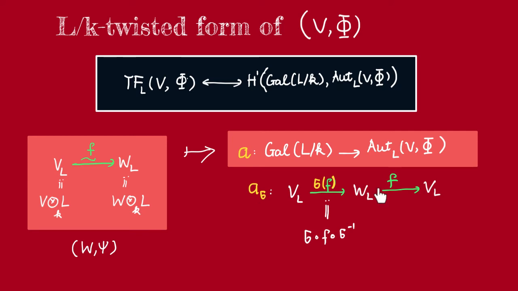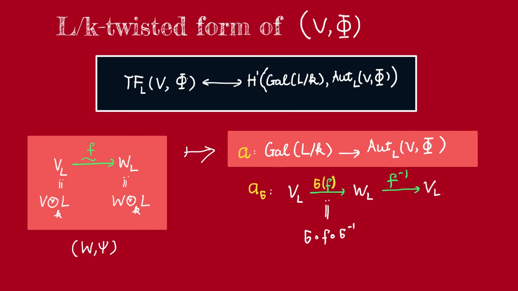So F is a map from V_L to W_L, then F inverse is a map from W_L to V_L. We're going to compose that with the following map, which I'll call σF. This is defined to be σ composed with F composed with σ inverse. This gives us an automorphism from V_L to V_L. Thus, given an isomorphism between V_L and W_L, we have associated to it a one cocycle.